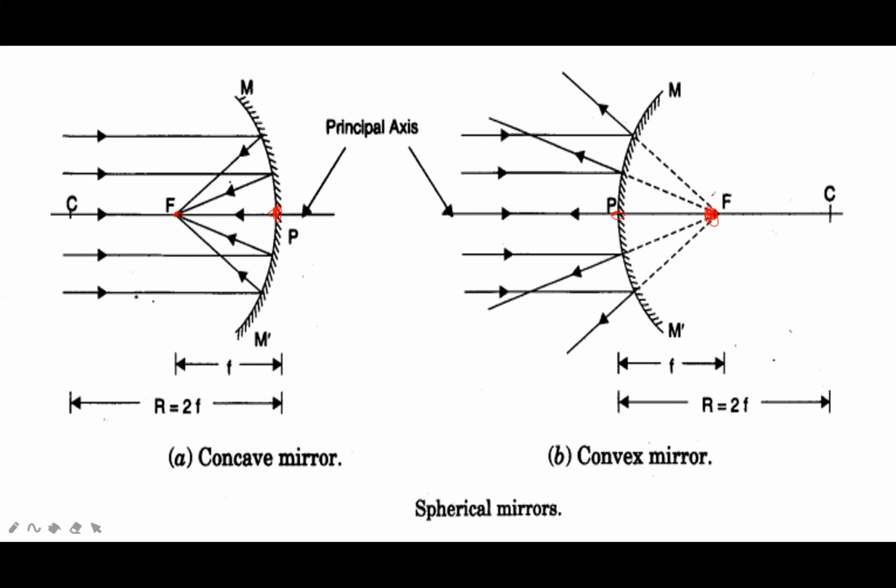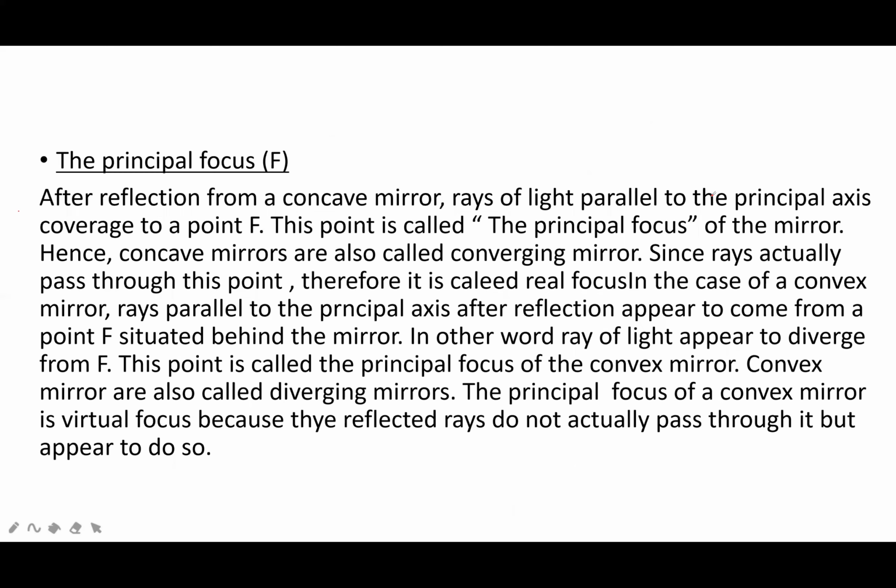So the point from which the light rays are diverged is called principal focus. The point from which the light ray seems to be converged or seems to be diverged is called principal focus. After reflection from a concave mirror, rays of light parallel to the principal axis converge to a point F. The point is called the principal focus of the mirror. Hence, concave mirrors are also called converging mirrors, since rays actually pass through this point.